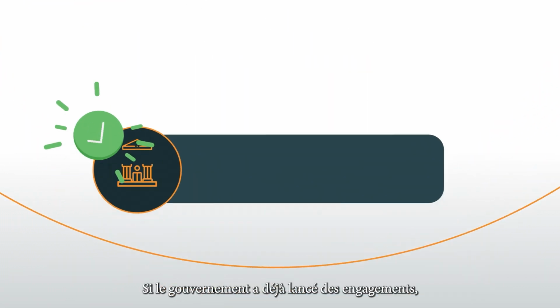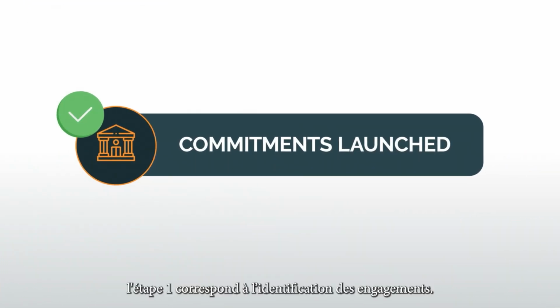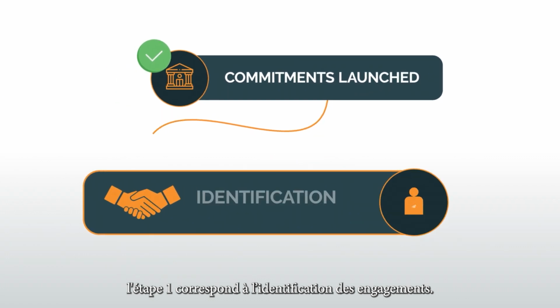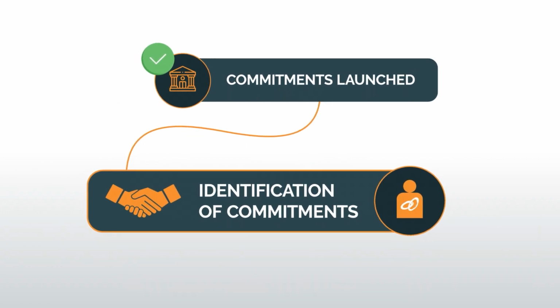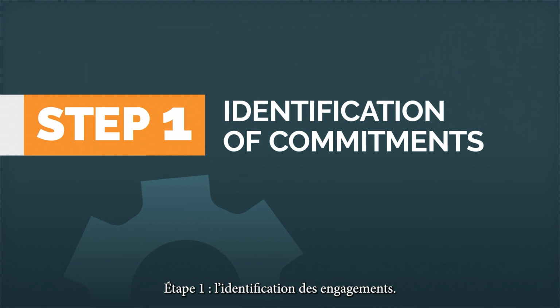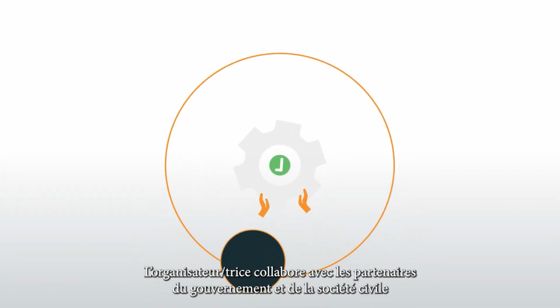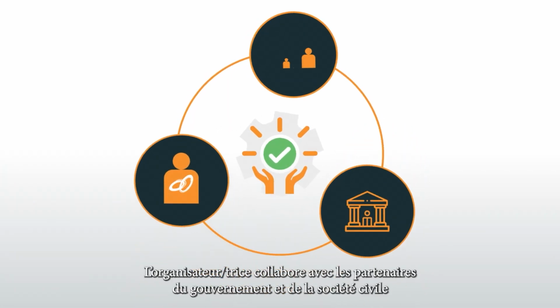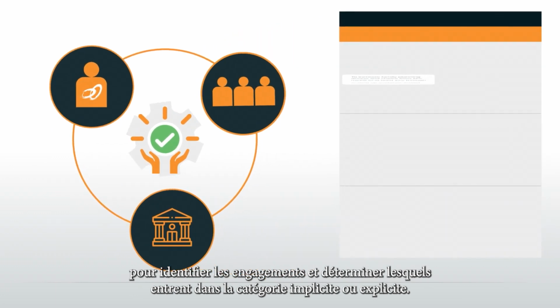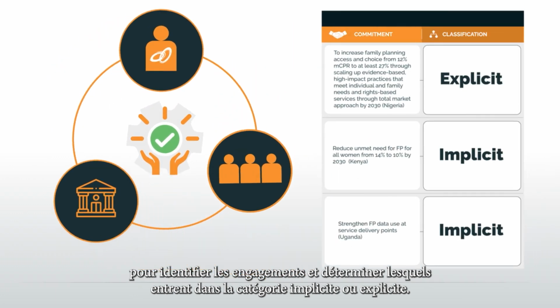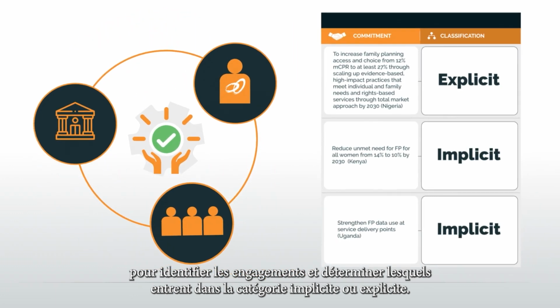If the government has already launched commitments, step 1 is the identification of commitments. The convener works with government and civil society partners to identify commitments and classify each one as implicit or explicit.